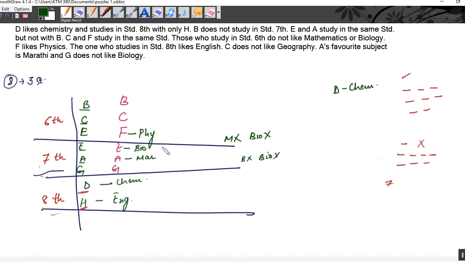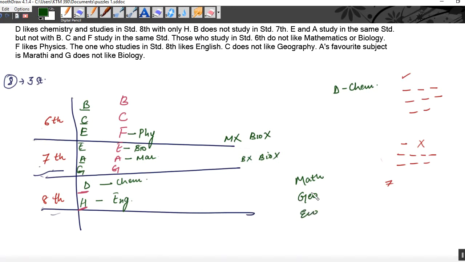Now, G does not like biology. Okay, this was information. Now G does not like geography. Here maths cannot come. Okay, let us write the subjects left. Physics, bio, Marathi, chemistry and English done. That means maths is left, geography is left and economics is left.